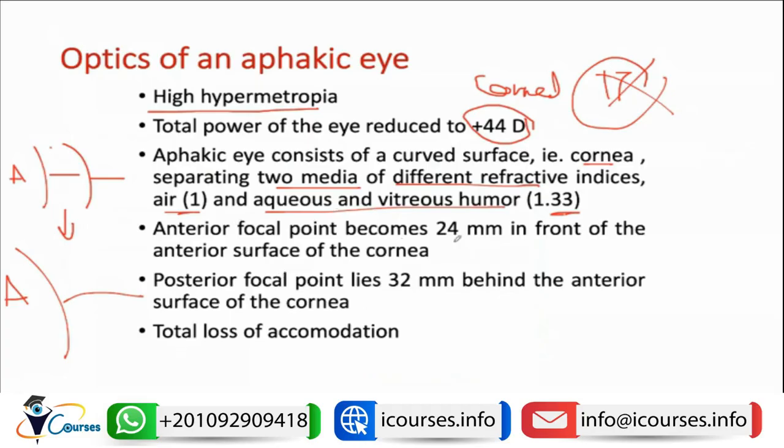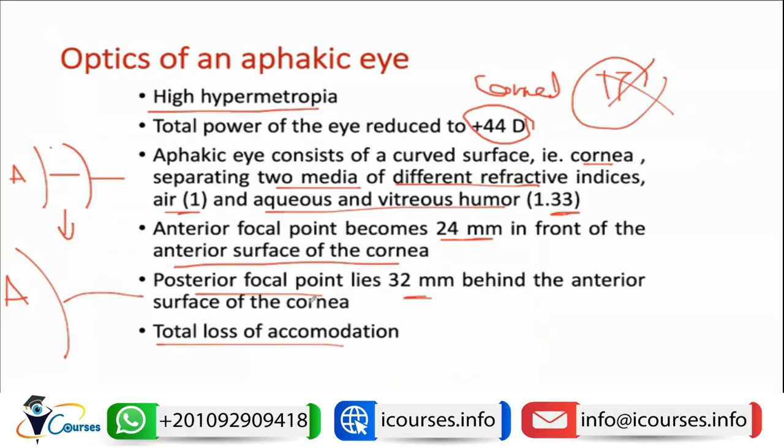The anterior focal point becomes 24 millimeters in front of the anterior surface of the cornea. So this will be the focal plane or anterior focal point of only the cornea without any consideration of the lens. The posterior focal point will become 32 millimeters behind the anterior surface of the cornea. So this will be only the focal point of the posterior focal plane of the cornea, regardless of the lens, and there will be total loss of accommodation.